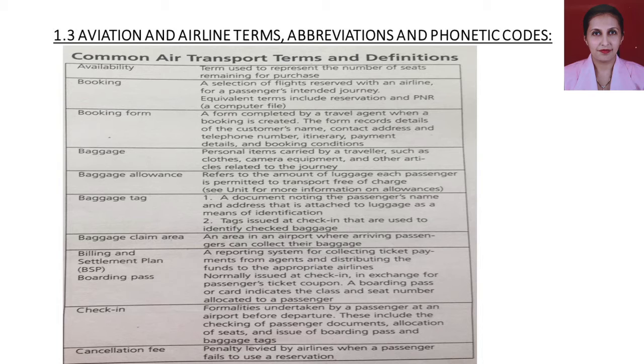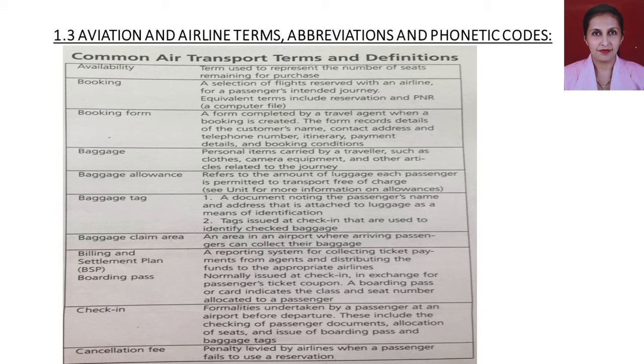We'll go on to the second word, that is booking. A selection of flights reserved with an airline for a passenger's intended journey. Equivalent terms include reservation and PNR, that is a computer file. So what do we understand by the word booking? As I had already mentioned, when we plan a journey, what is the very first thing we do? We do the booking.